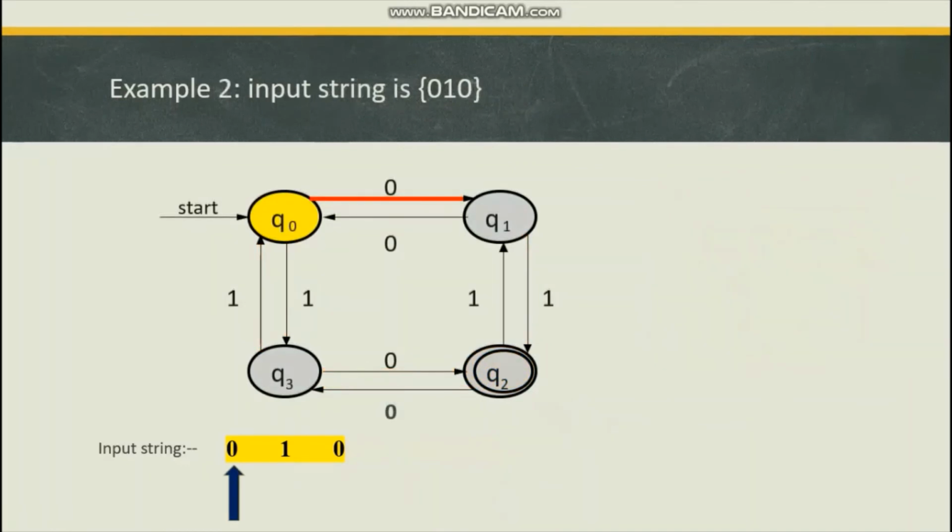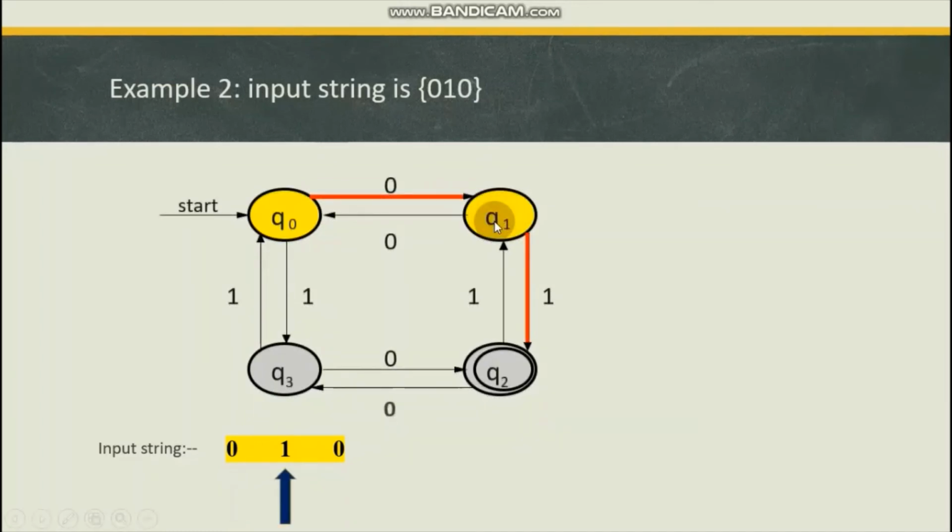Now switch to another example. The given input string is 010. So again, same as in previous case, we will start with the initial state Q0, and the first input symbol to be processed is 0. So Q0 with 0 input is transiting to the state Q1.